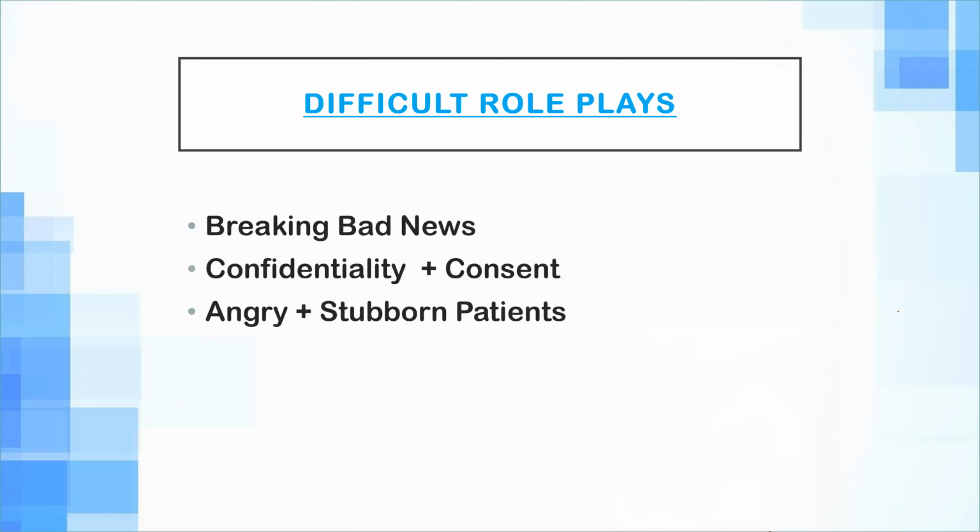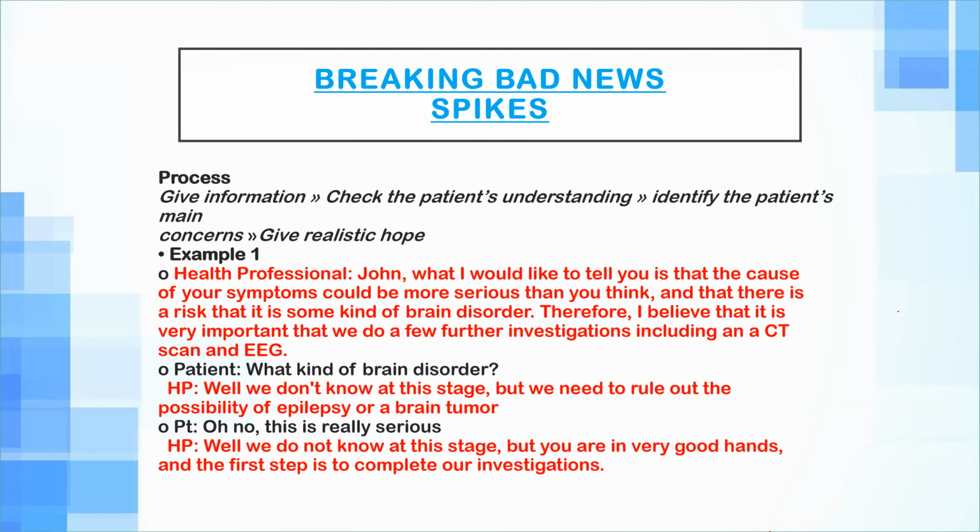Okay, so here are some examples of difficult role plays. These are breaking bad news, confidentiality plus consent, and angry plus stubborn patient. So firstly, I'm going to discuss breaking bad news. You can see I have written SPIKES here.